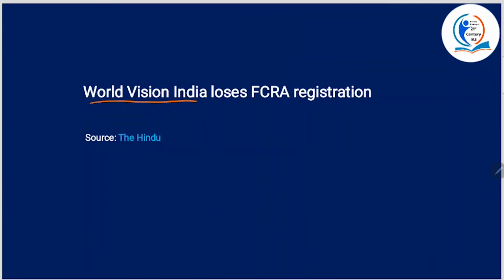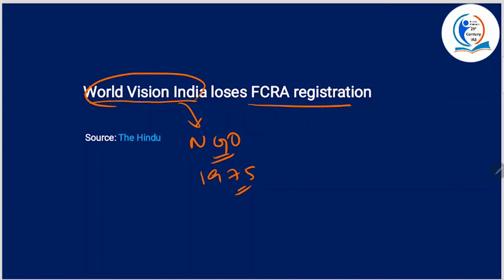World Vision India loses FCRA registration. Now, what is this World Vision India? It is basically an NGO which is registered under the Societies Registration Act of Tamil Nadu in 1975. Alright, and this NGO primarily works for child and social welfare. Alright, so it lost its FCRA registration, raising questions about the funding that it's getting. Alright, apart from World Vision India, Center for Policy Research, CPR, its license was also cancelled. Not licensed, the registration of CPR under FCRA Act of 2010 was cancelled.